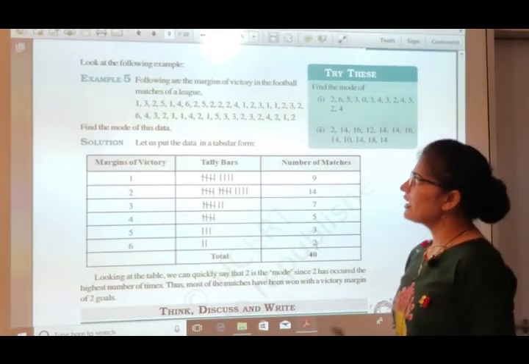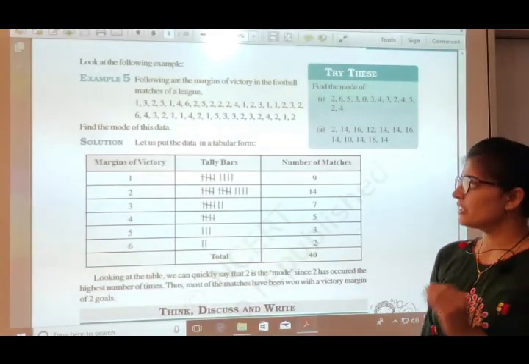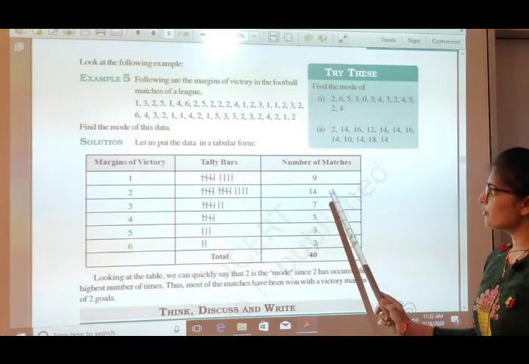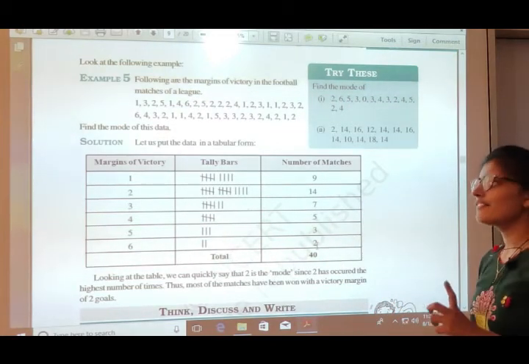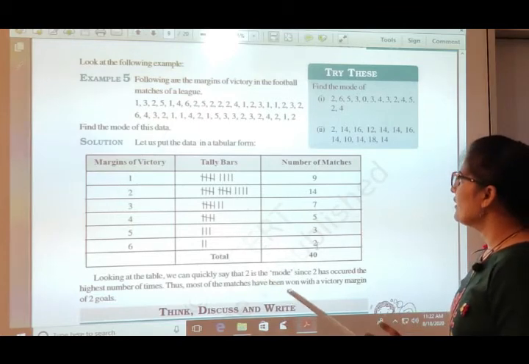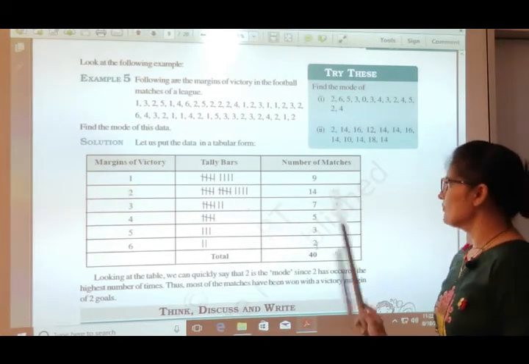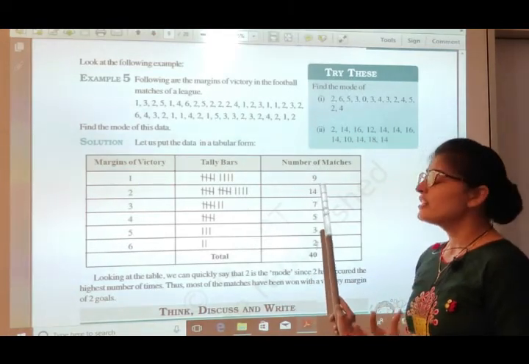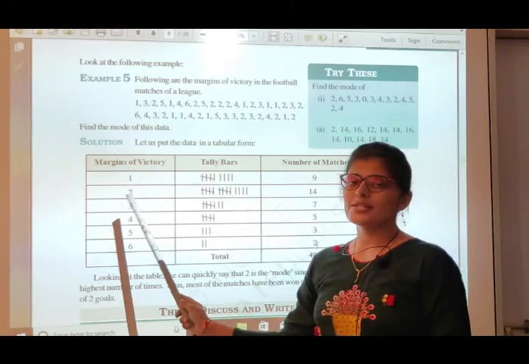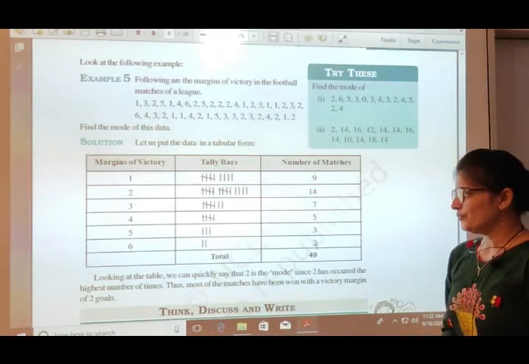Now what do we have to find out? The mode. Mode means the value which is repeated the maximum. So here you can see 14 is the highest frequency. So what will we write down? Which is the mode? Is 14 the mode? No, 14 is not the mode. Here 14 is how many times something is repeated, but which number is repeated? 2 is repeated 14 times. So the mode will be 2.